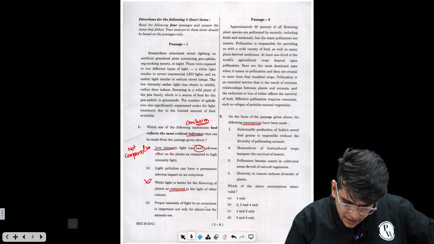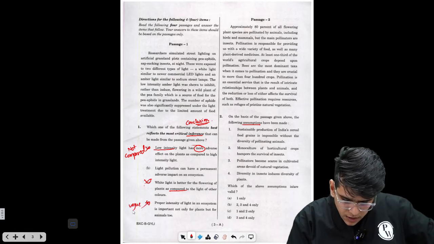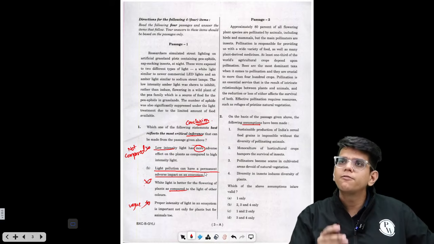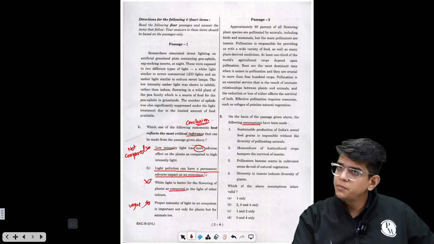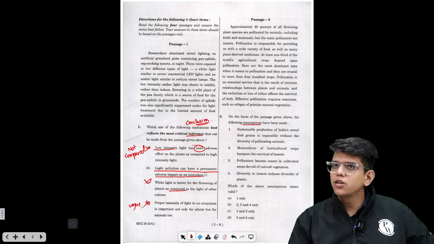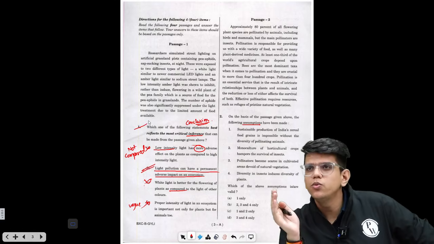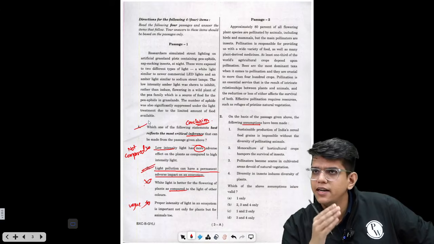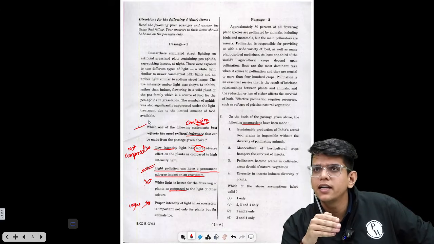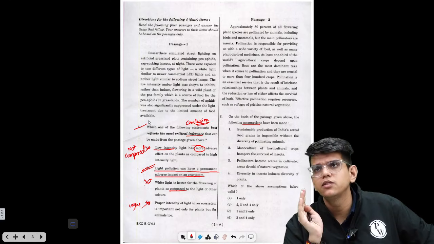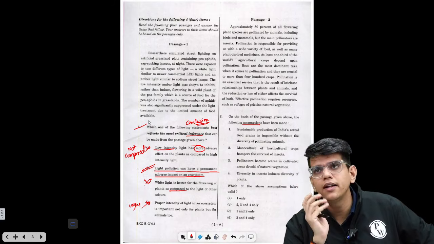Proper intensity of light in an ecosystem is important not only for plants but for animals to wake. Right. Light pollution can have a permanent adverse effect on an ecosystem. The effect of light on an ecosystem is discussed in the passage. That is the best conclusion we can draw from the passage. Try to find such options which are related to the passage, not contradicting any of the information, and not adding any additional information out of the passage. Those are the best options in reading comprehension.